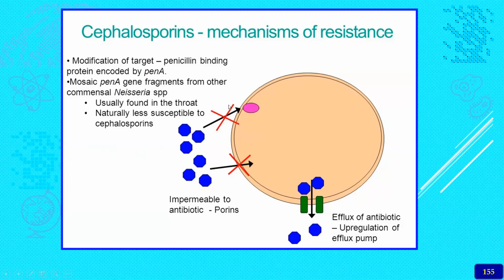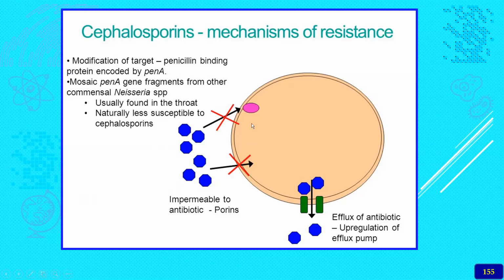So they are usually changed. The Neisseria species are usually found in the throat and are naturally less susceptible to cephalosporins because they change the site of binding. Especially they make the bacterial cell impermeable to porins. Porins are the channels through which the antimicrobial agent enters.